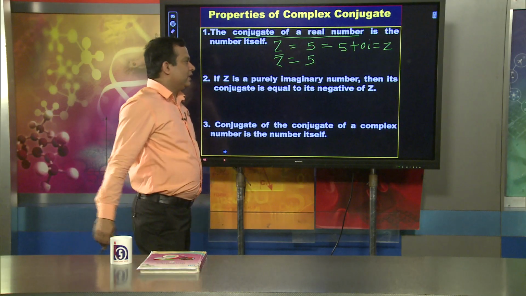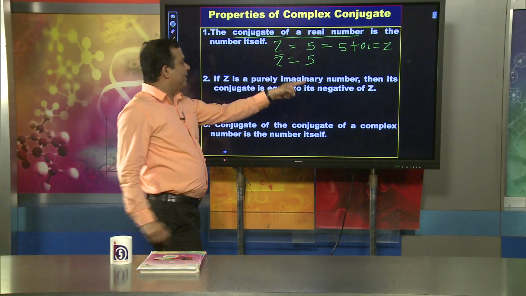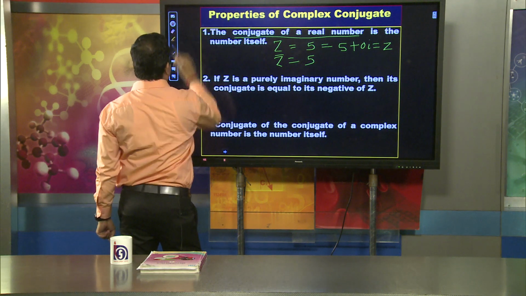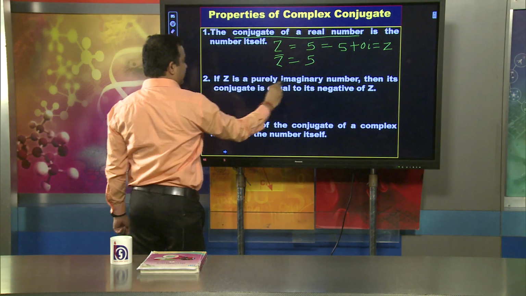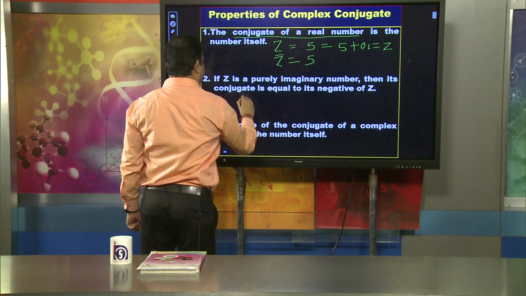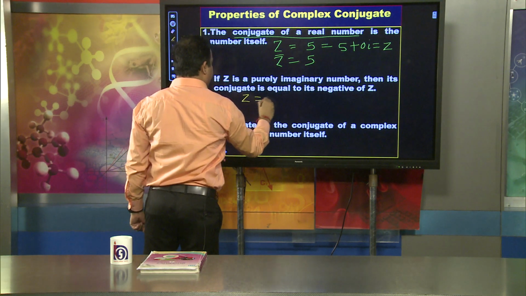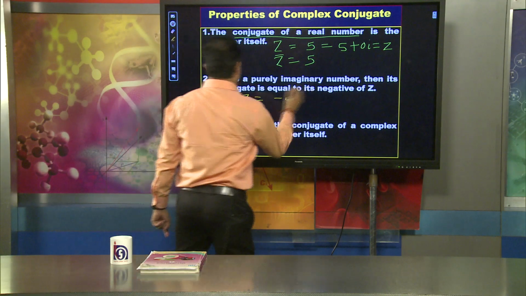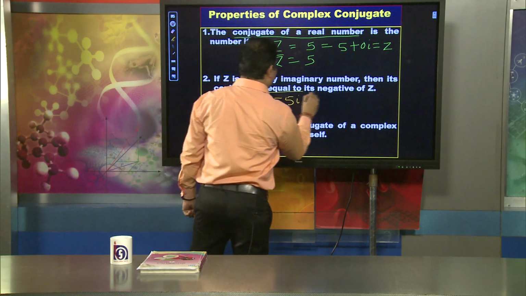The second property is about when z is a purely imaginary number. Suppose again I would like to discuss this important thing. z is a purely imaginary number. Suppose z equal to minus 5i. Okay. Then what happens? The conjugate is its negative.